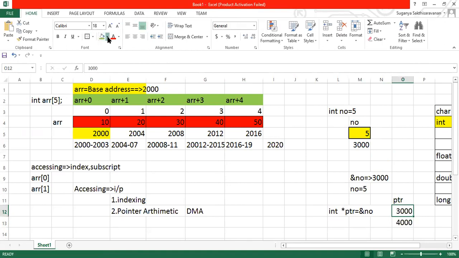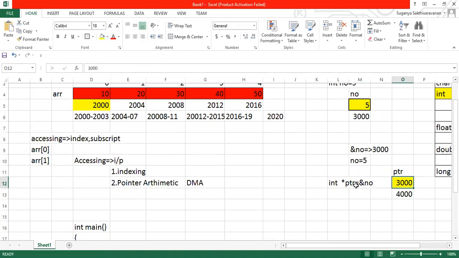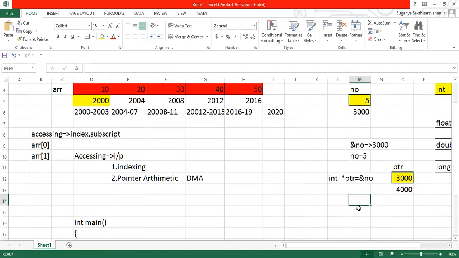Now I'll ask you one small question. Just reply for the question alone. Now if I call ptr, what gets printed? If I give star ptr, what value will be printed? So this is all about pointer declaration, guys. I'm declaring a pointer and initializing it with the address of a normal variable, isn't it?